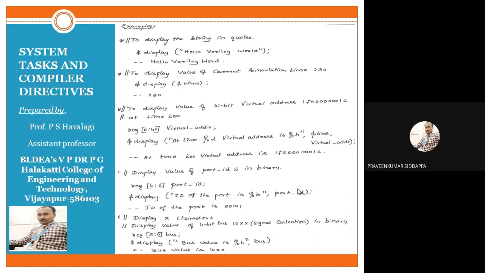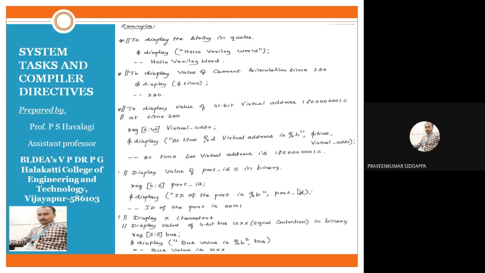How will we write it in terms of Verilog code? This title should be converted into Verilog code. First, port ID is a variable, so we have to initialize it. Within that variable we have to store the number 5. Because of that, port ID should act like a register. Why? Because in that variable we are storing some information. If you want to store some information in a variable, that variable should act like a register. So we have to initialize it using reg.